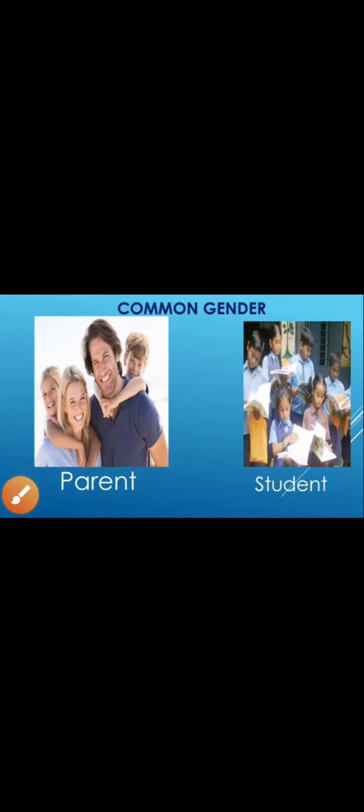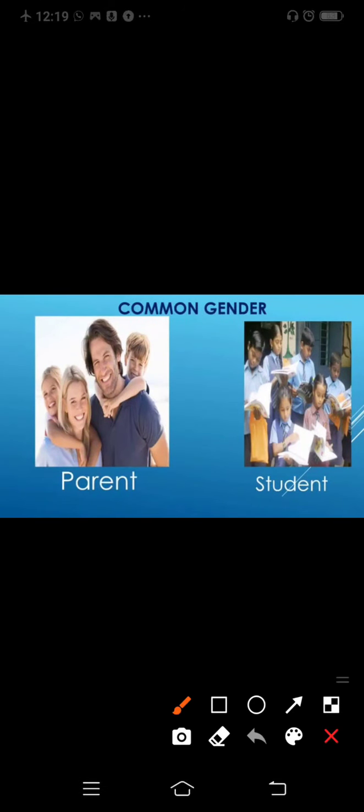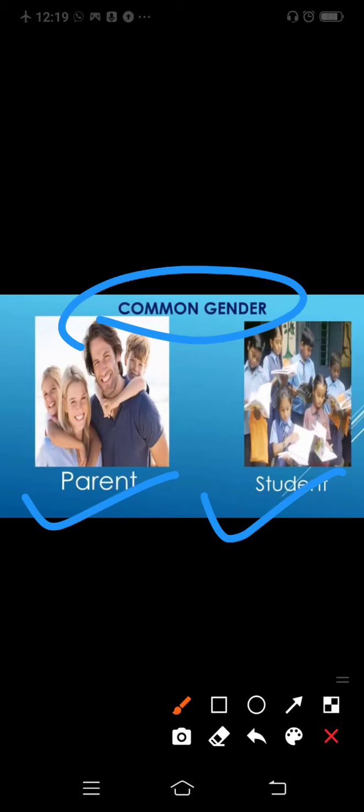Teacher also. She is a teacher, he is a teacher. Now parents. Mother or father, both are there in parents. Now students. When I'm talking about students, I have girls and boys both in my class. So student comes under common gender.